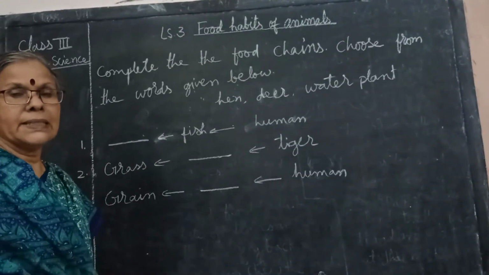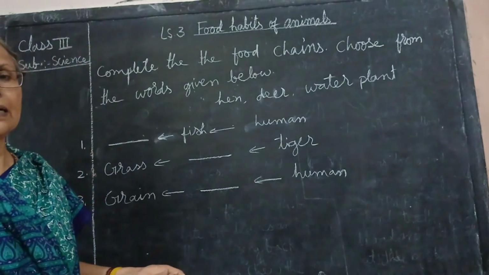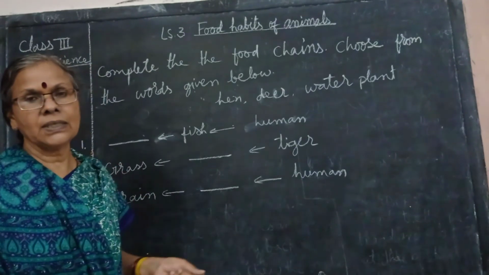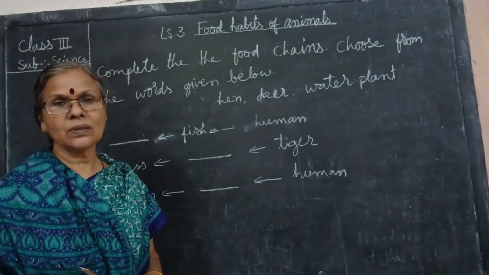So in this class we have learned the food chain and the arrangement of the jaws and teeth of the animals. In the next video we will learn a few more foods of animals.